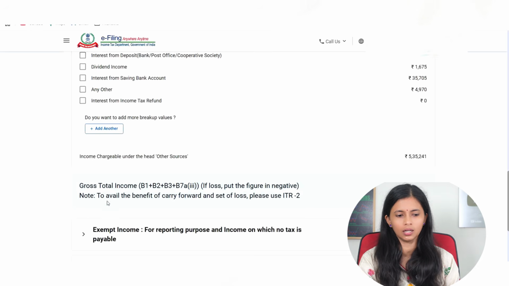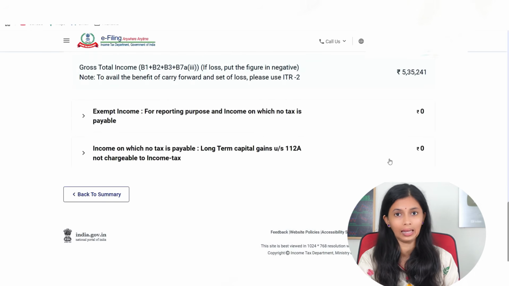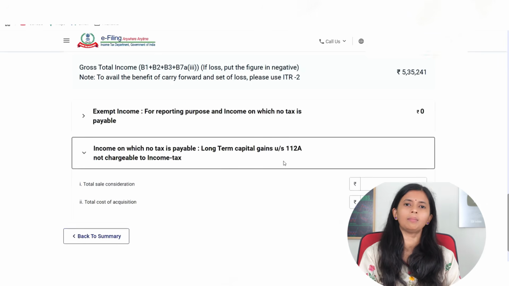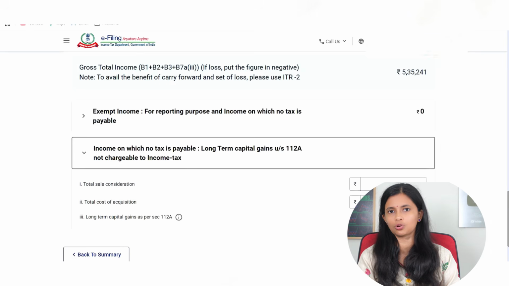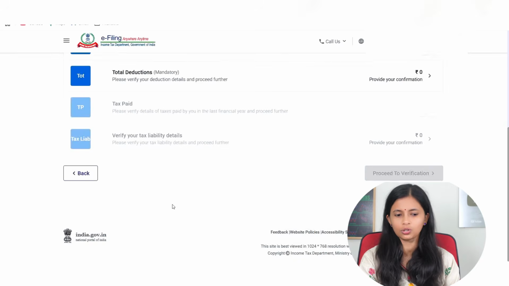And if you have any other exempt income, like I said, if you have long term capital gain under section 112A exempt income, you should also show it here. You cannot say that my LTCG is tax free, so I am not showing it. No, the department says you will have to show it even though it is exempt. So just fill in that and then say confirm. So now you can see your gross total income is also confirmed.